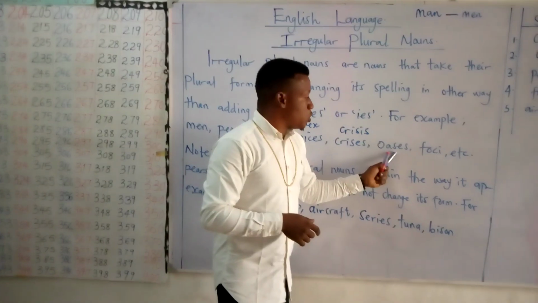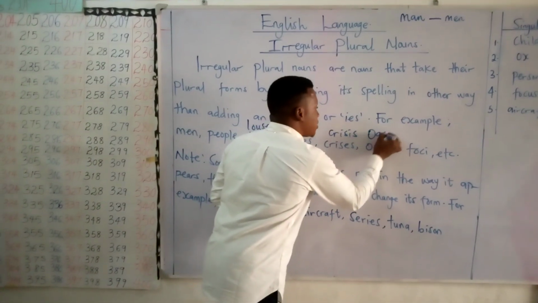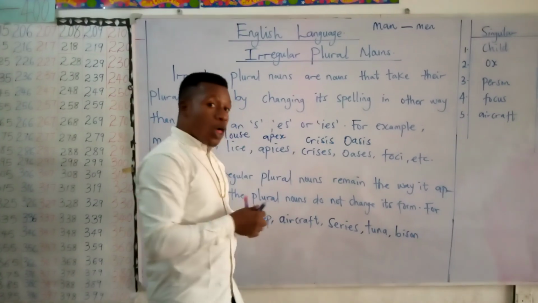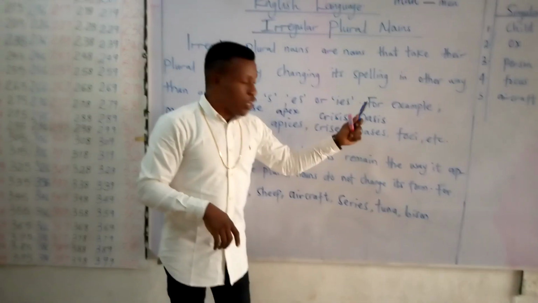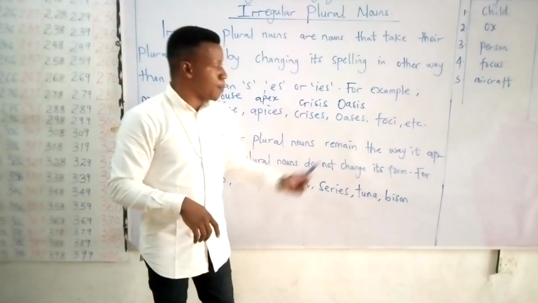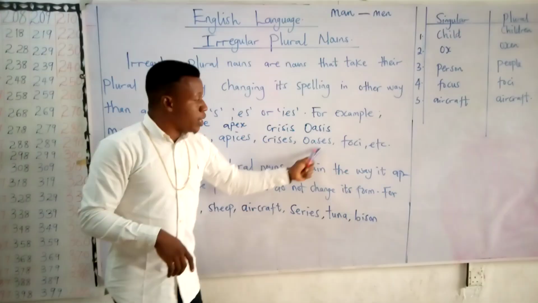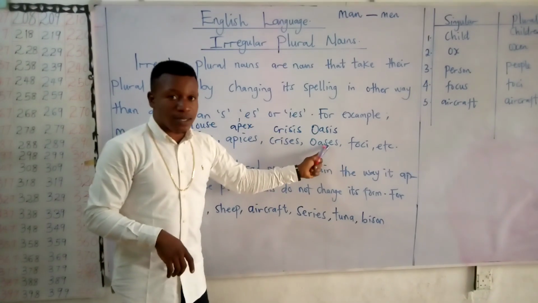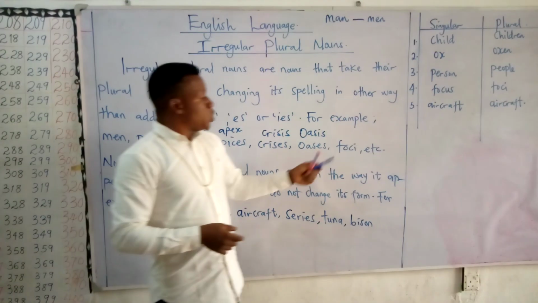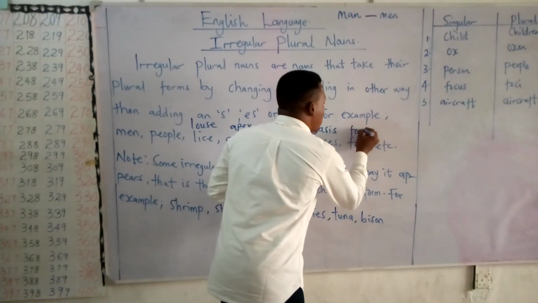For this word too, the singular word is oasis. Just like crisis, the i changes to e. Oasis, oases. Now for this word, foci, the singular word is focus.